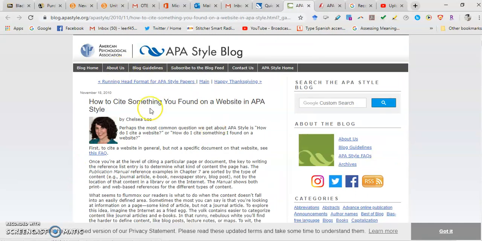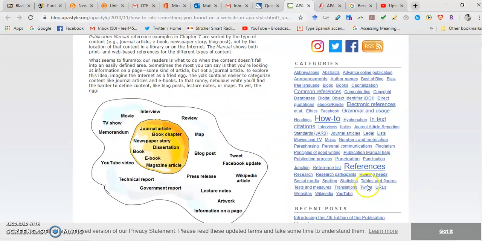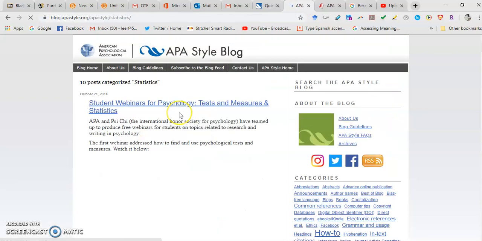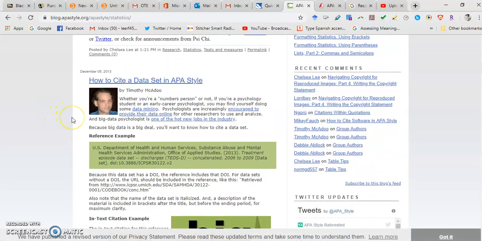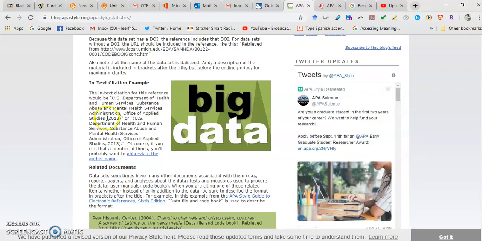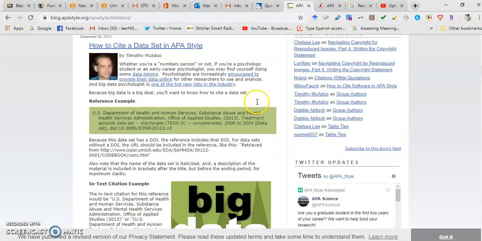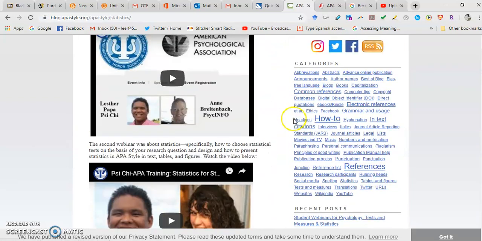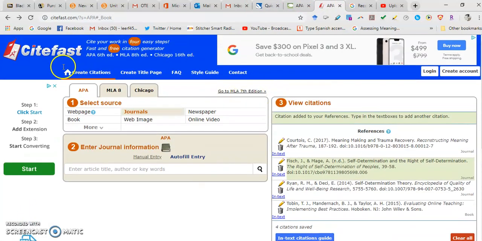It's also one of my favorite websites because it has all of these wonderful categories on the side. If you don't know what to do, for example, if you're going to use statistics like you will when you do that paper, it'll tell you how to write certain things that are more complicated, like what symbols to use and whatnot. Okay, so there's that. But for your typical APA stuff, this is the website.